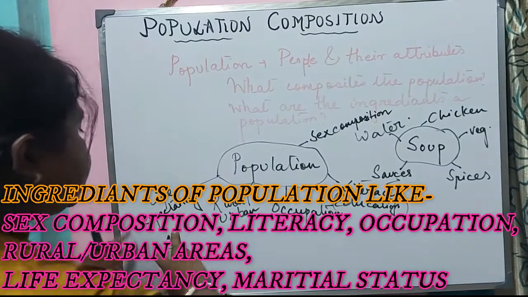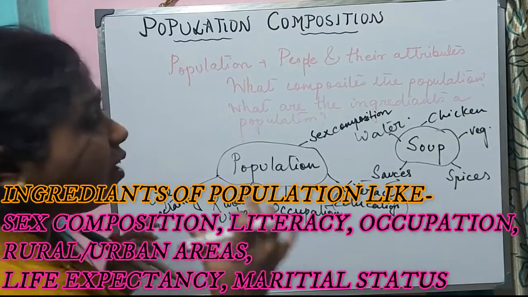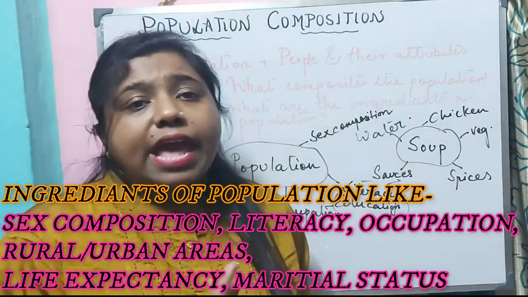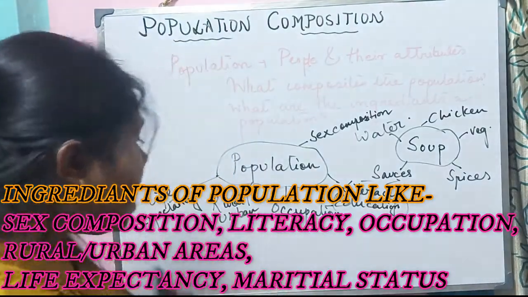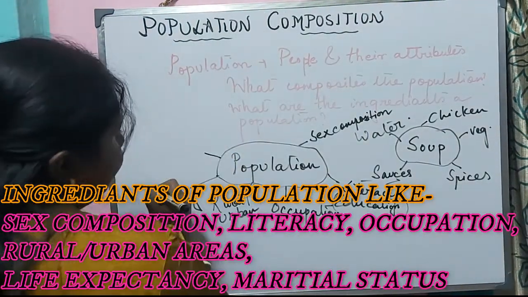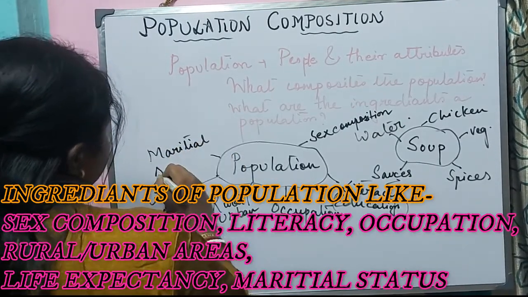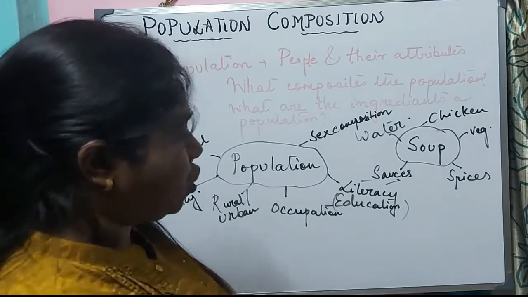Now this life expectancy depends on where the person is living, like which country, what kind of technology, what kind of health facilities are available to that person. On that basis, the life expectancy will differ. We will also know about the marital status. So these are the ingredients of a population.